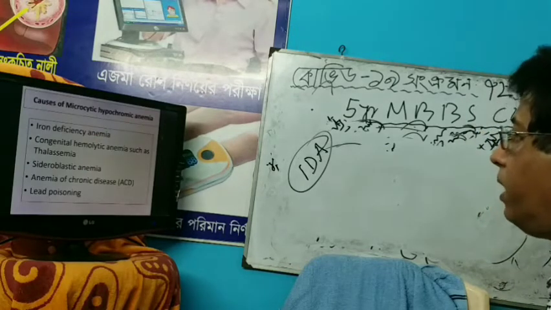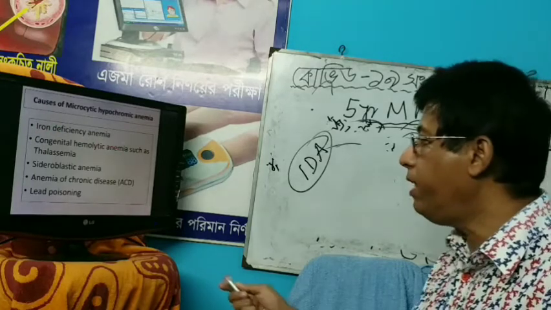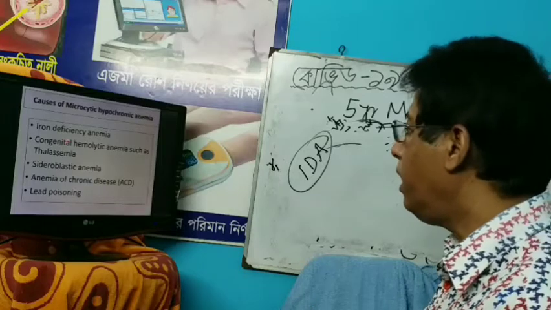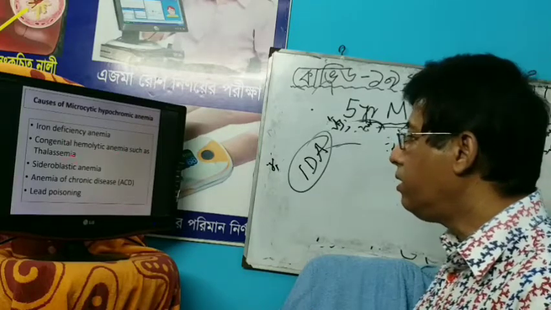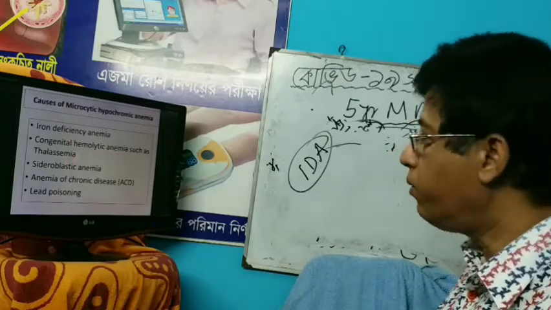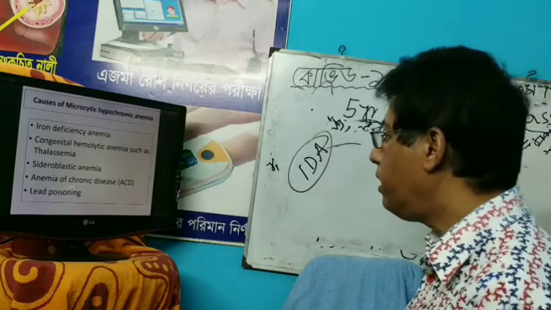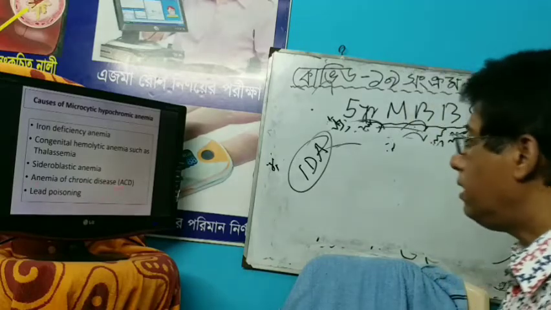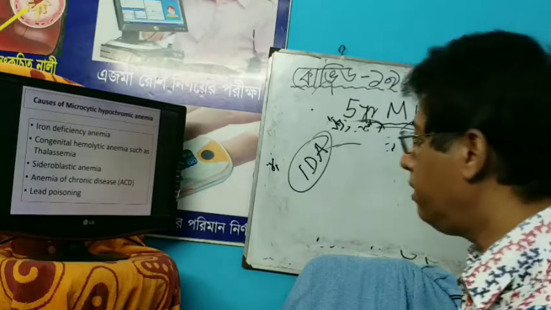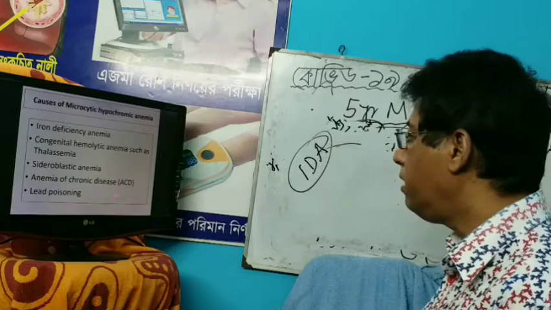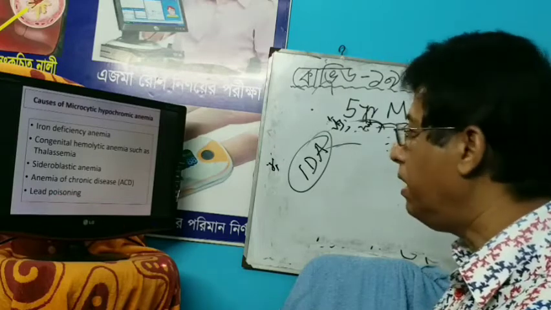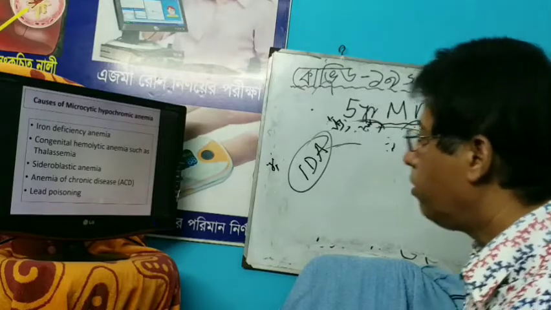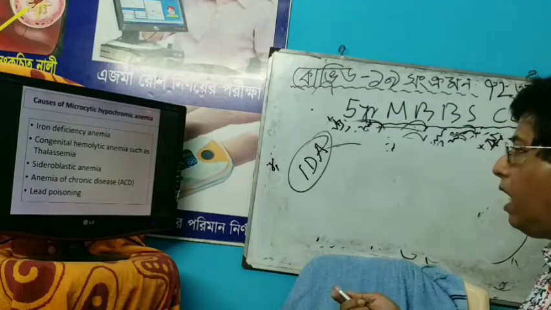Causes of microcytic hypochromic anemia: number 1 is IDA, very important, iron deficiency anemia. Number 2 is congenital hemolytic anemia; you say thalassemia, because thalassemia is more common. Number 3 is sideroblastic anemia. And number 4 is anemia of chronic disease, such as rheumatoid arthritis, kala-azar, malaria, and CKD, and lead poisoning. So these are the causes of microcytic hypochromic anemia.